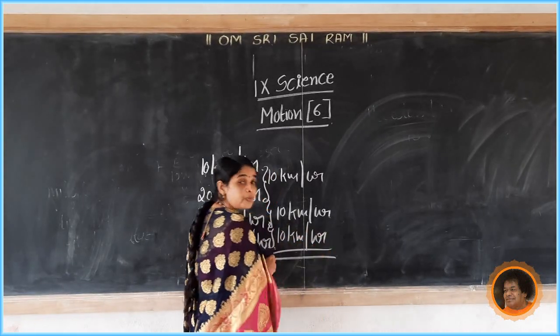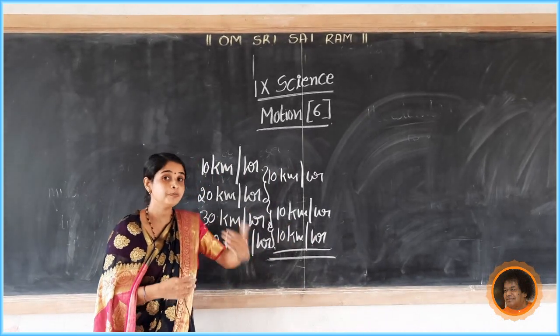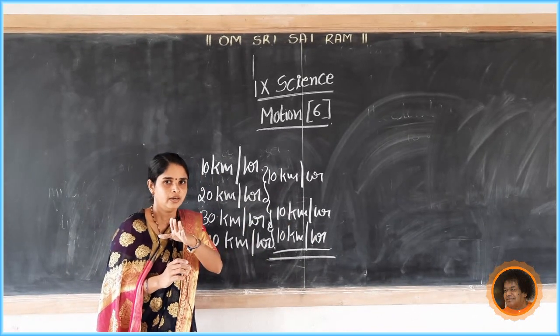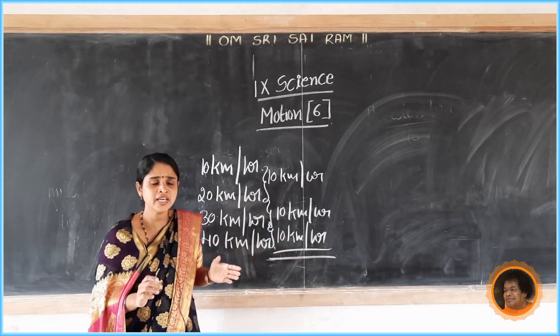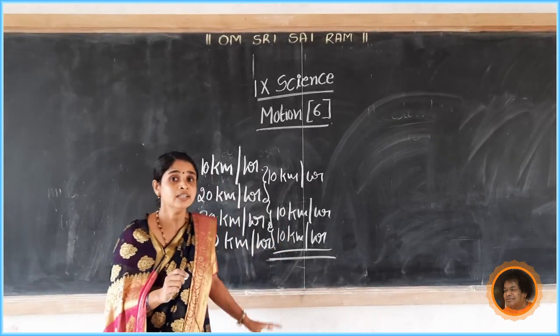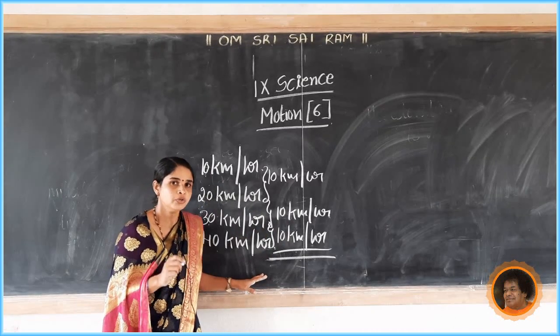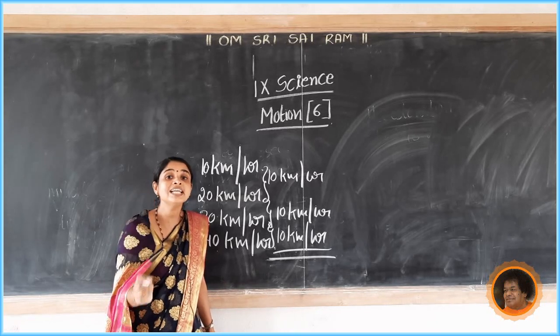So for every minute, the velocity increases at a constant rate. This type of motion is called uniformly accelerated motion.